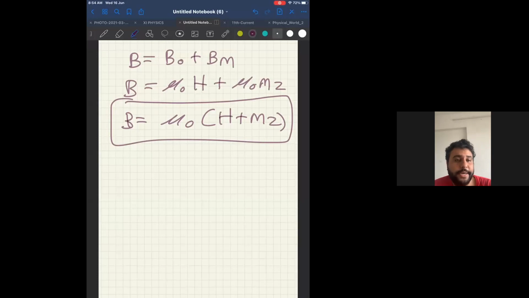We started the derivation with these 3 steps. Please check your derivation, where the total magnetic field is the field of a metal plus non-metal: mu naught H plus mu naught mz. Therefore, mu naught into H plus mz. That itself is the answer D for the 20th one. Correct, all of you?